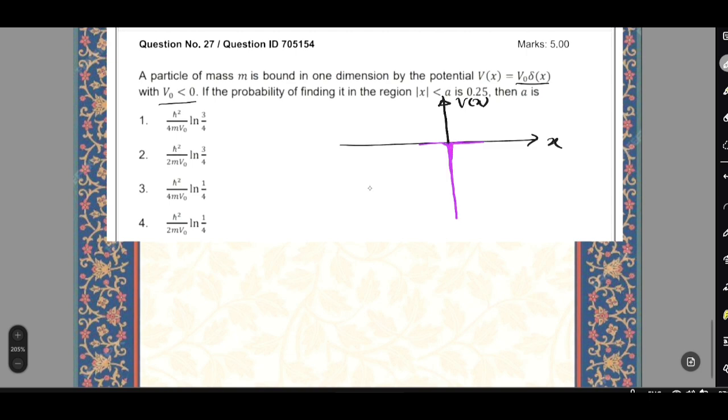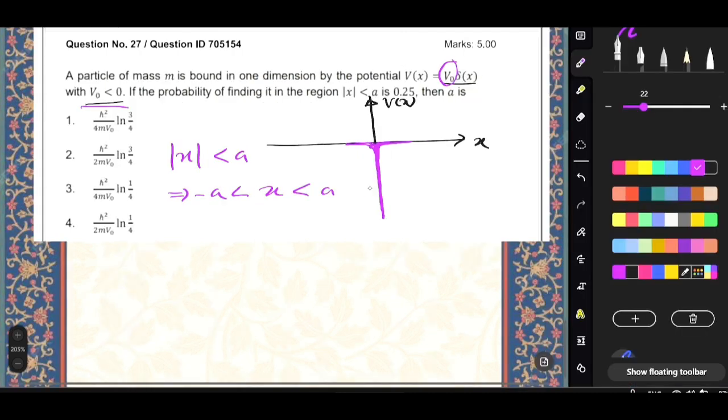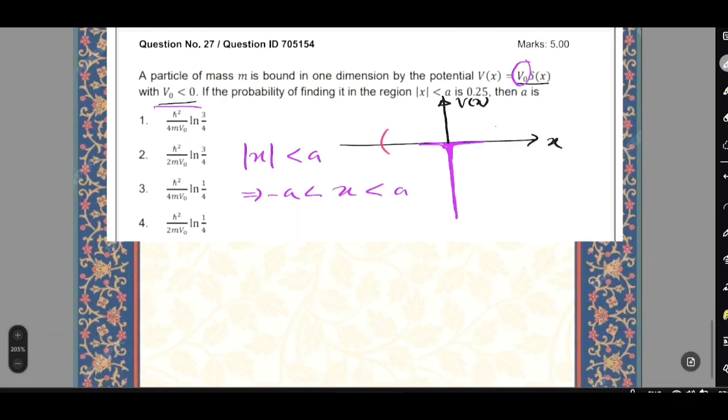Because it is strength, so v naught is its strength is less than 0. So it's the upside down delta function like this. Now mod of x less than a means x greater than minus a and less than a, so it will be from minus a to a. We know the probability of finding the particle in this region is 0.25. We have to find what is the value of a.